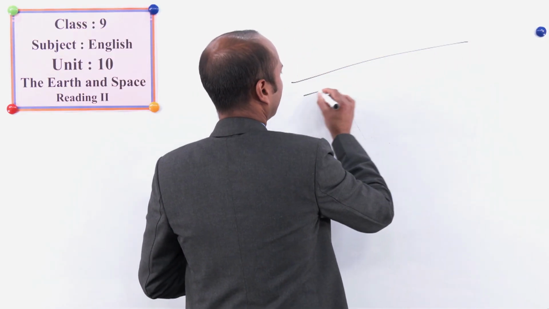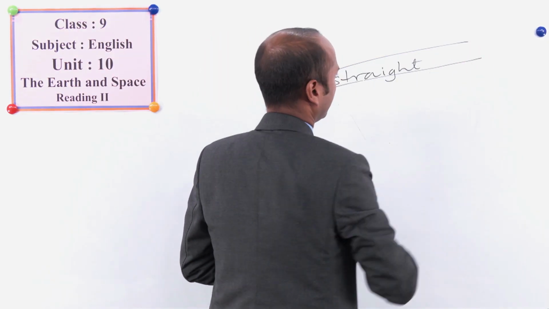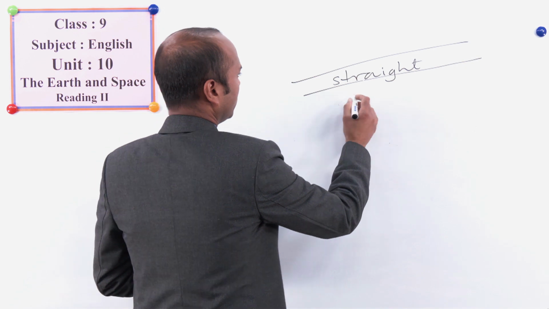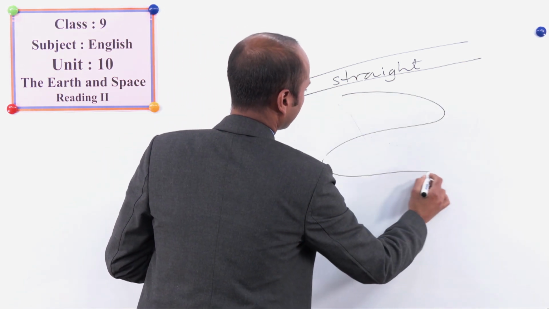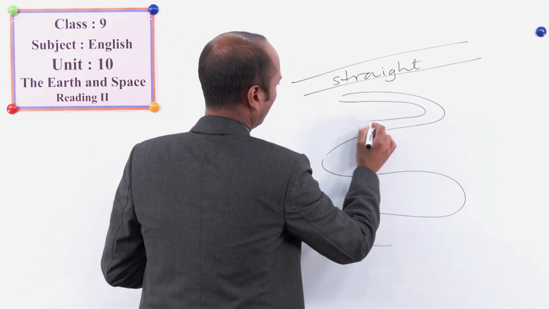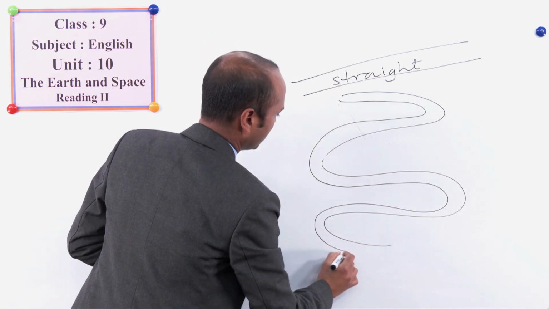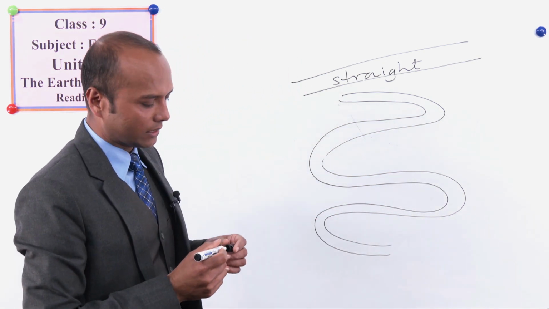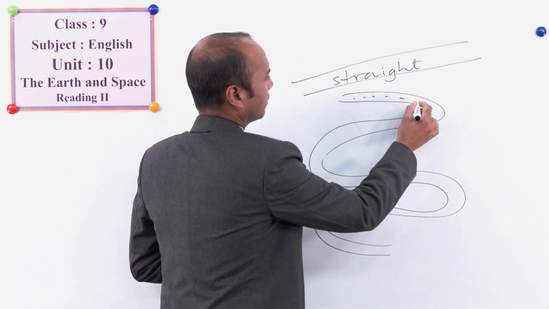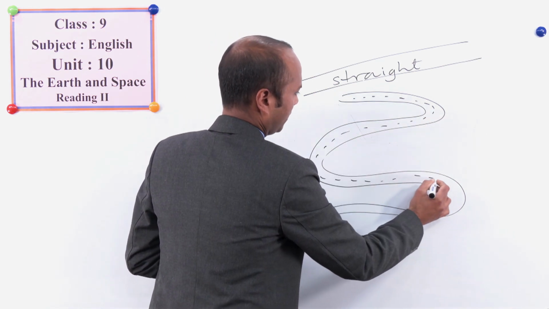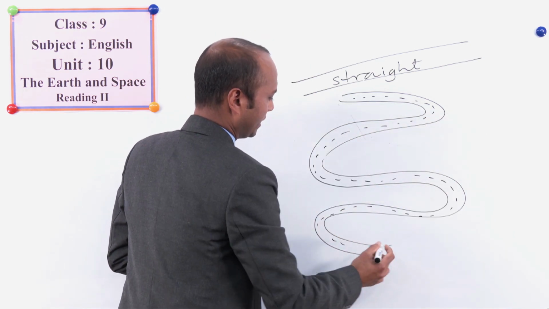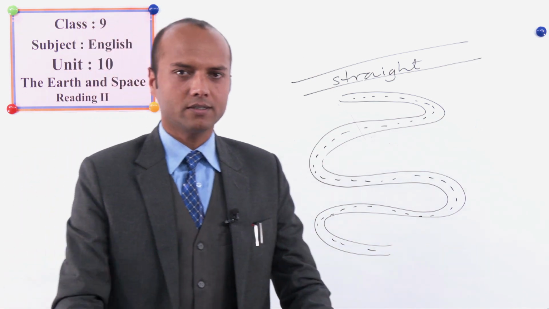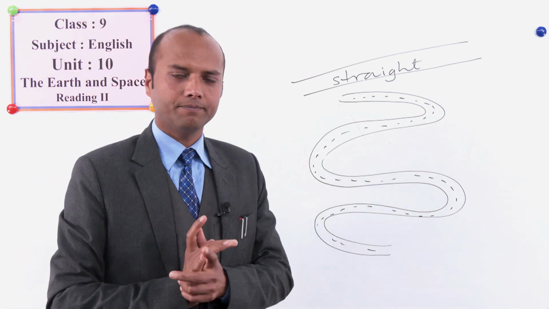This is a straight road. Got it? And this is a road with many winds. And the speaker asks, is the journey of life straight or does it have winds like this? What do you think?